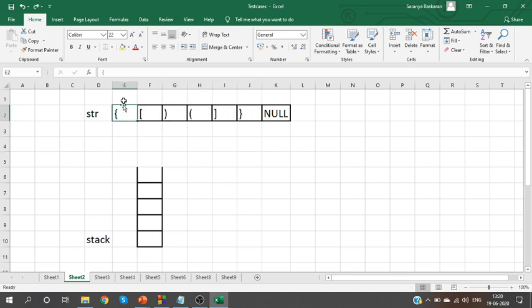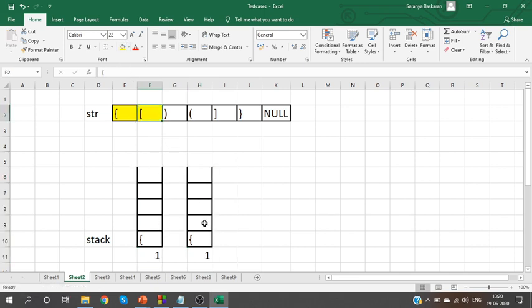Let me show you. First we will read the open bracket. Same procedure guys. When you see an open bracket, push it into the stack. First step, I'm pushing it into the stack. Second step, read the next character, square bracket, open bracket.